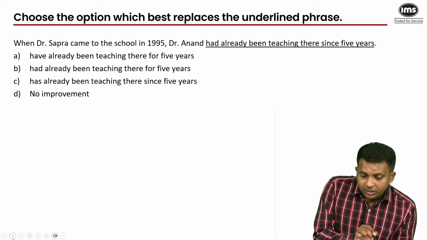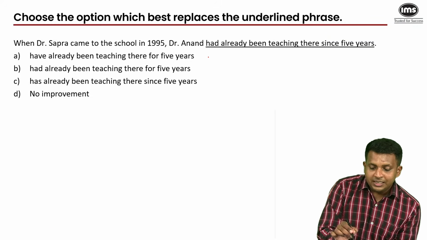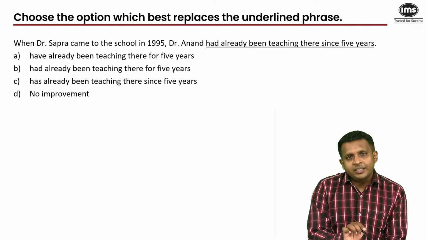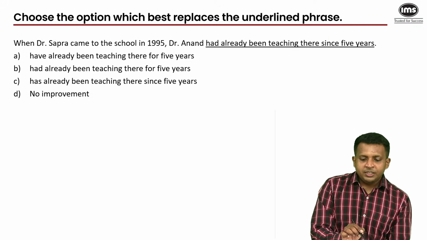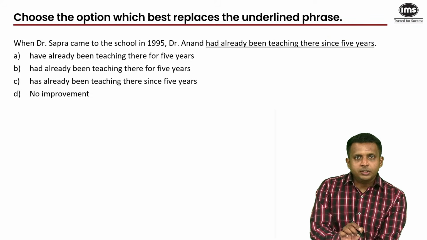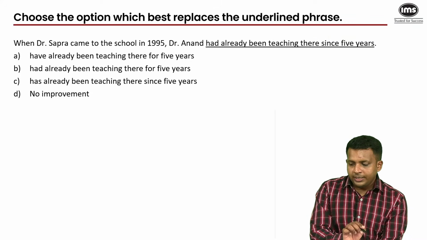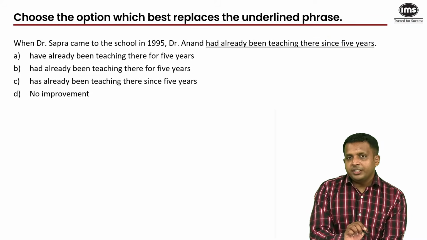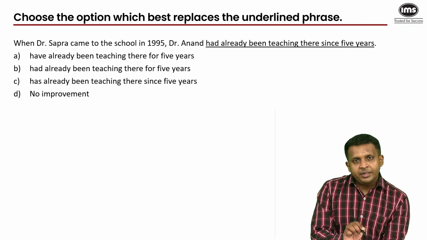Choose the option which best replaces the underlined phrase. See if there's something wrong in the underlined part. So whenever you have a question which has a part underlined, it would have something to do with grammar. It's better if you spot the error in the question first, so it will be easier for you to find the answer. Read this and tell me what the answer is. What is the meaning of cliched? Cliched is anything which is unoriginal, repetitive, boring.